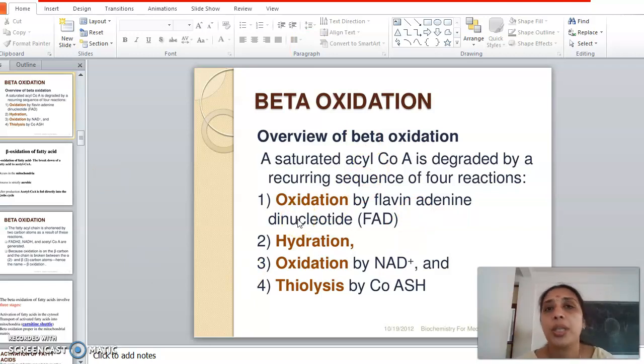It is over. Now today we are going to discuss the number of ATPs produced, or the energetics. How many ATPs are produced during one round of beta oxidation, and hence how many ATPs can be produced when one molecule of palmitoyl-CoA, or one molecule of a 16 carbon fatty acyl-CoA, is subjected to beta oxidation. Clear?